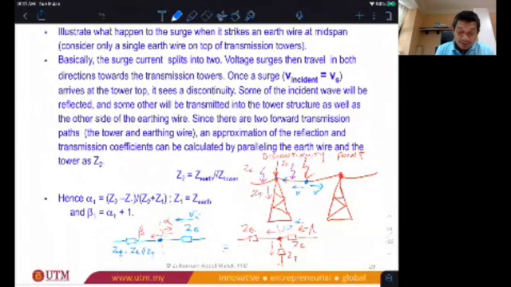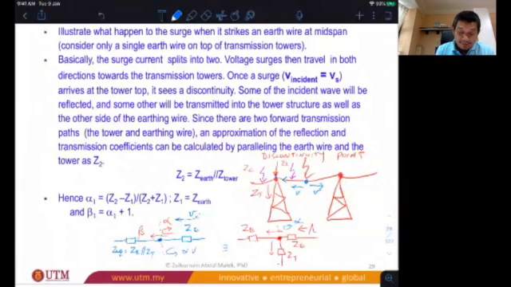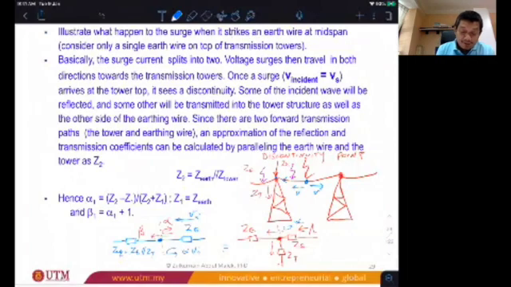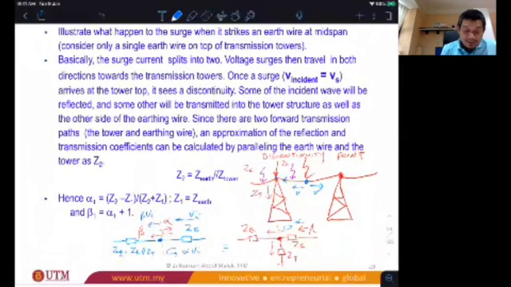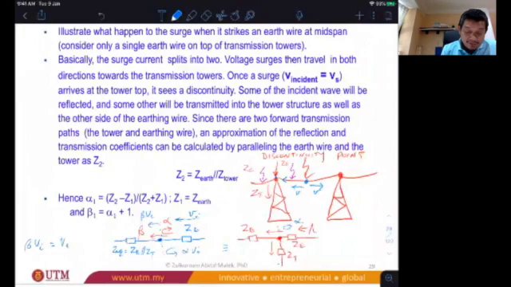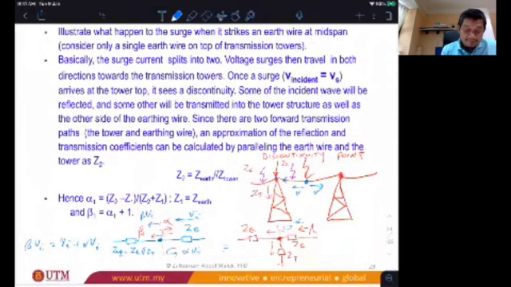So there's a voltage coming this way, alpha V incident, and the voltage going this way, which is beta V incident. Okay? At the discontinuity point, you still have the same voltage. That means beta V incident is equal to V incident plus alpha V incident.